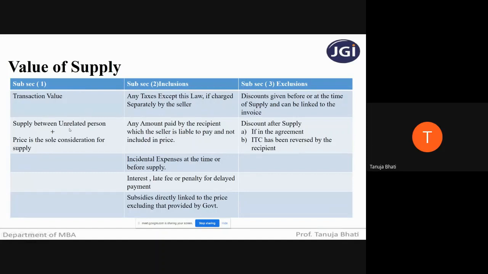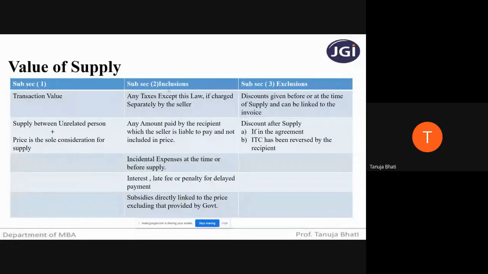So the supply should be between unrelated persons, plus price is the sole consideration for supply. When I say sole consideration, it means the supply is being made for a monetary consideration, a consideration which has money value. So this is what we covered under section 15 subsection 1.